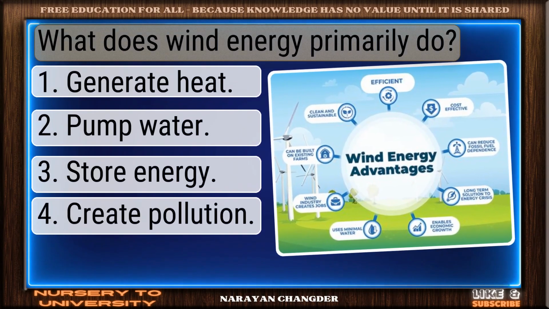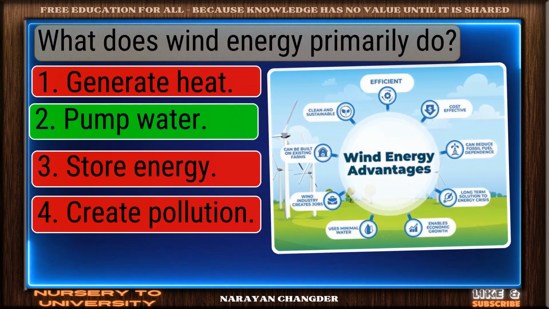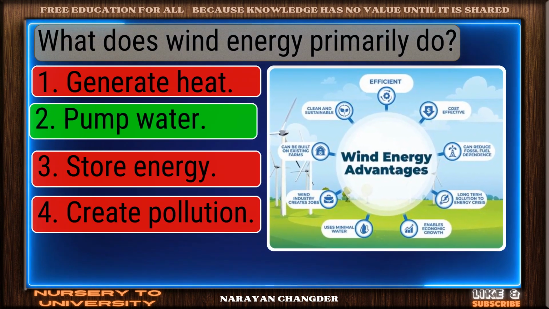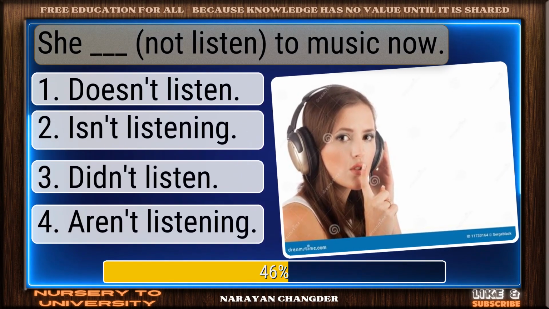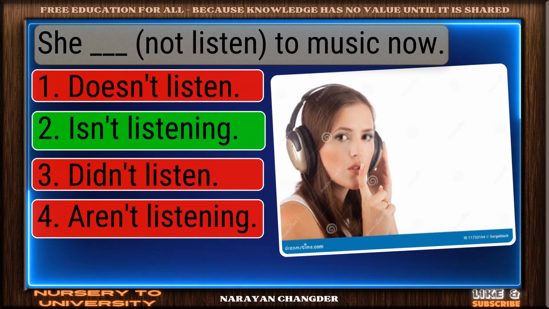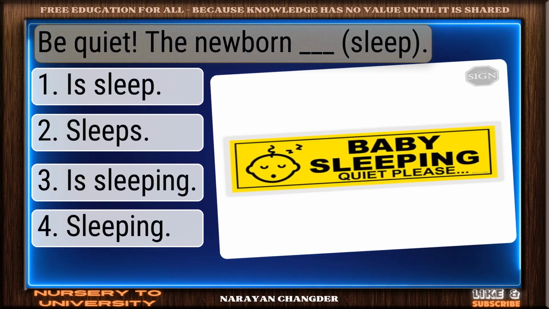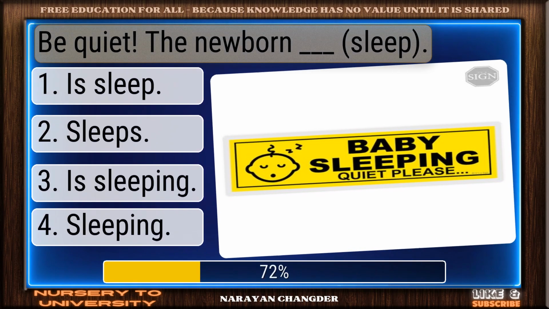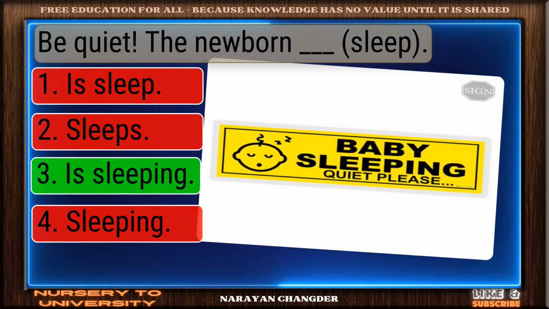What does wind energy primarily do? Right choice. Pump water is best. She dash to music now. Nicely done. Is listening is solid. Be quiet. The newborn dash. Excellent. Is sleeping is well reasoned.